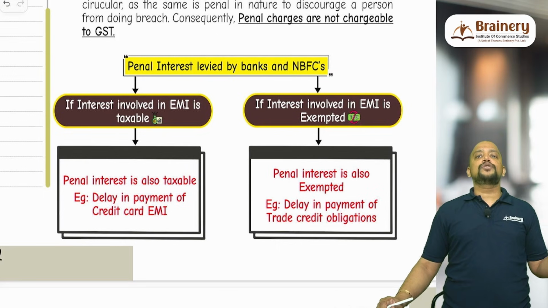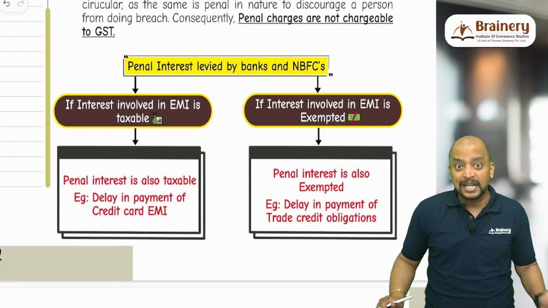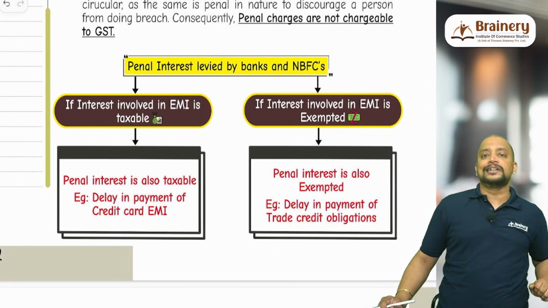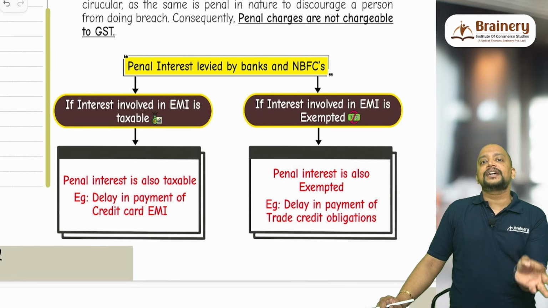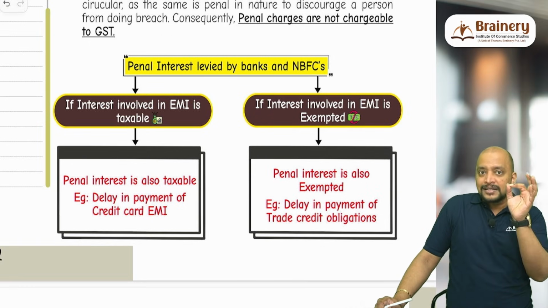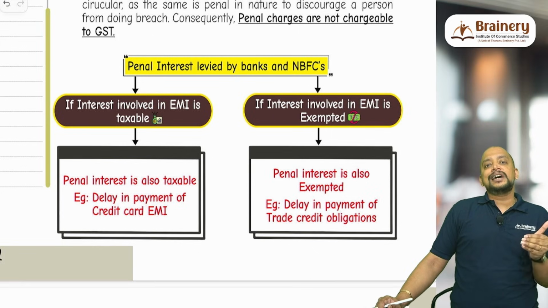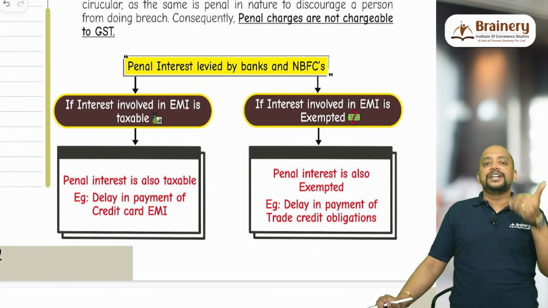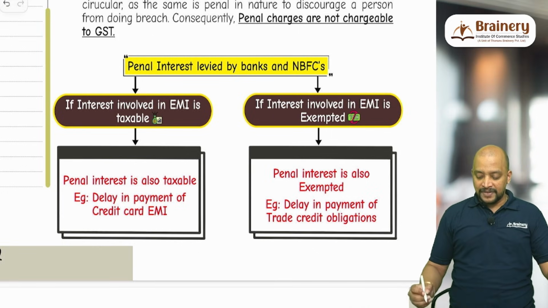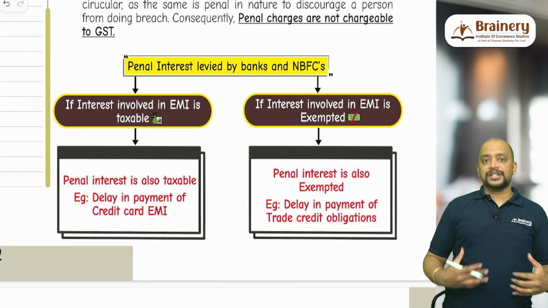Usually interest on loans, advances, deposits is exempted other than interest involved in credit card. So interest involved in credit card is actually taxable. As interest involved in credit card is taxable, so therefore penal charges for delay in receipt of credit card EMI is also taxable. Whereas trade credit obligations will be there.